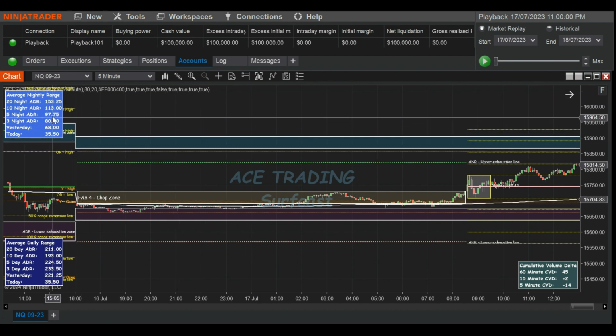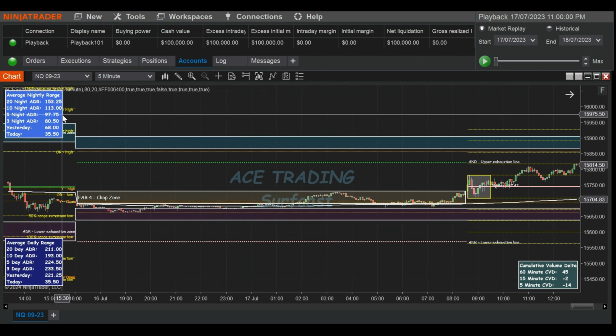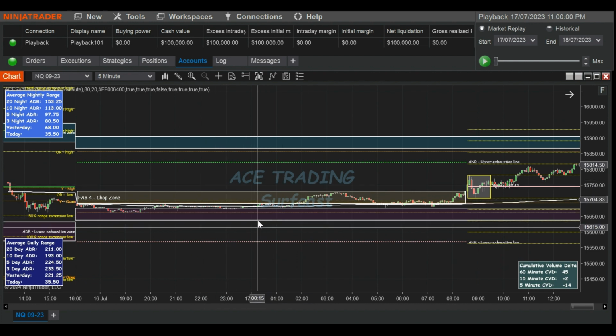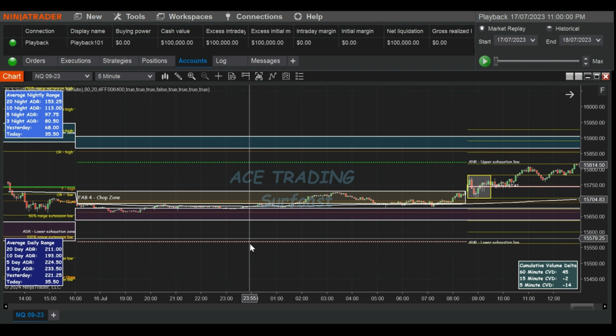But you can see anywhere from 100 to 150 is kind of what I'm expecting. So if price moves down, pretty much down to the exhaustion line, I'm expecting it to bounce back up and move around. It's quite rare you'll see it get up to like 200 and things like that, unless you have special occasions such as news events. Okay, but the 3 things that I look for in the nightly session is obviously that upper exhaustion line, the chop zone, and the lower exhaustion line, okay?